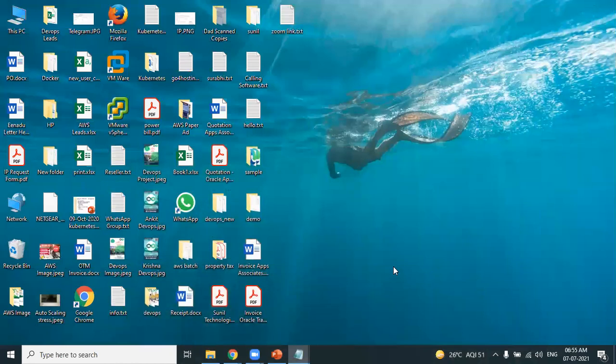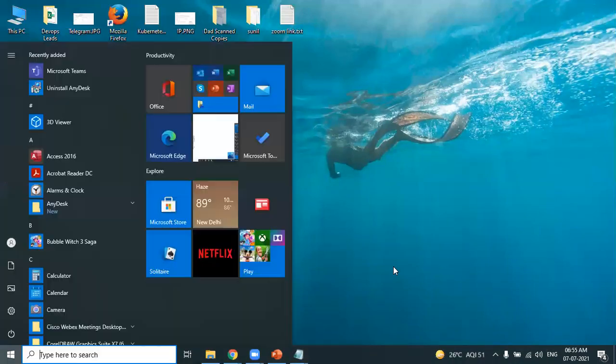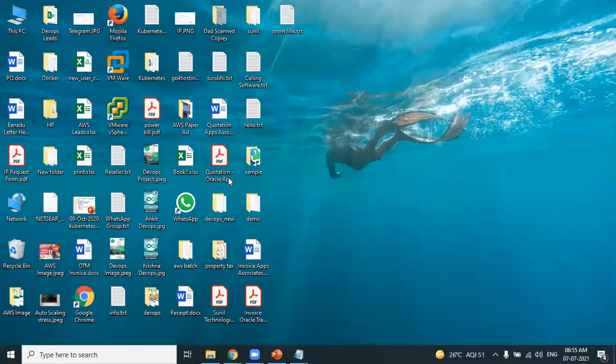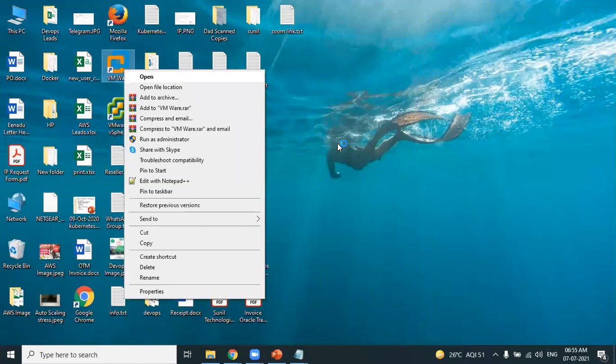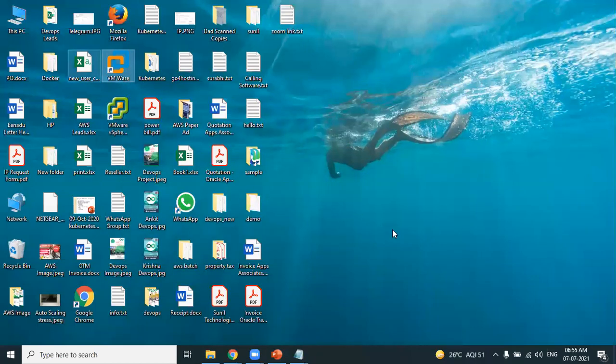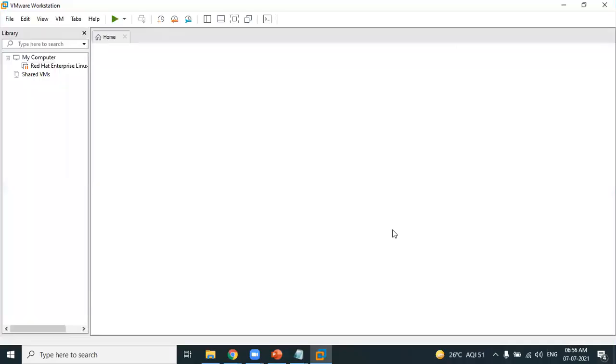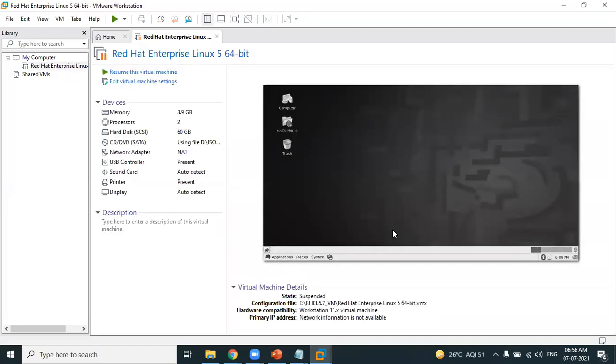This is my Windows operating system. Participants, friends, we know this is all Windows operating system. Can you see here? There's something called VMware. I'm opening the VMware. Yes, this is a virtual machine. I have created a VMware application. Observe here inside the VMware, I have Red Hat Linux. I have installed Linux in my VMware. Clear? Now I'm starting this particular Linux machine.